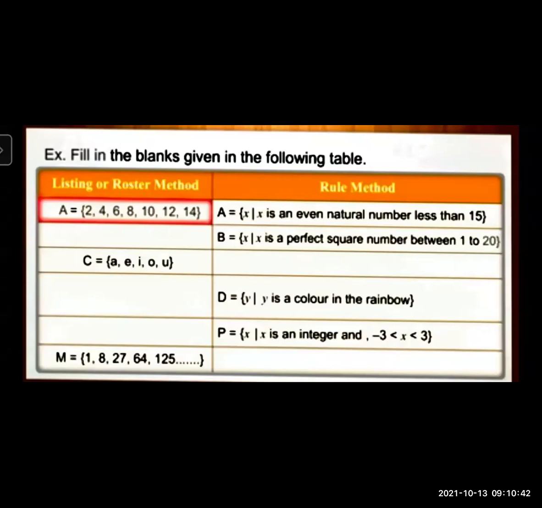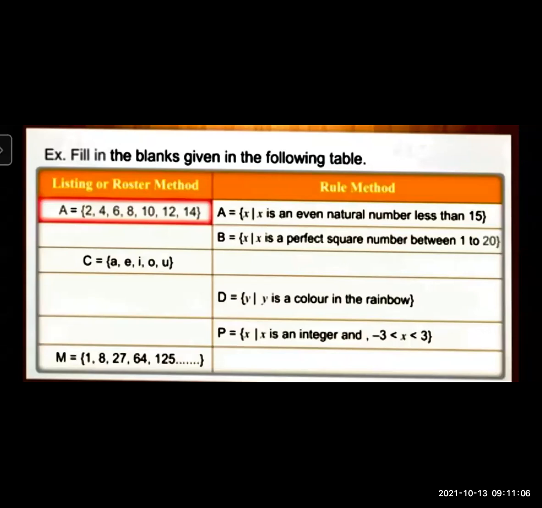A is equal to the set of all X such that X is an even number less than 15. As you can see, these all are even numbers. Under 15 means all the even numbers below 15, those you have to write: 2, 4, 6, 8, 10, 12, 14. Those you have to write in statement form. X is an even natural number less than 15.